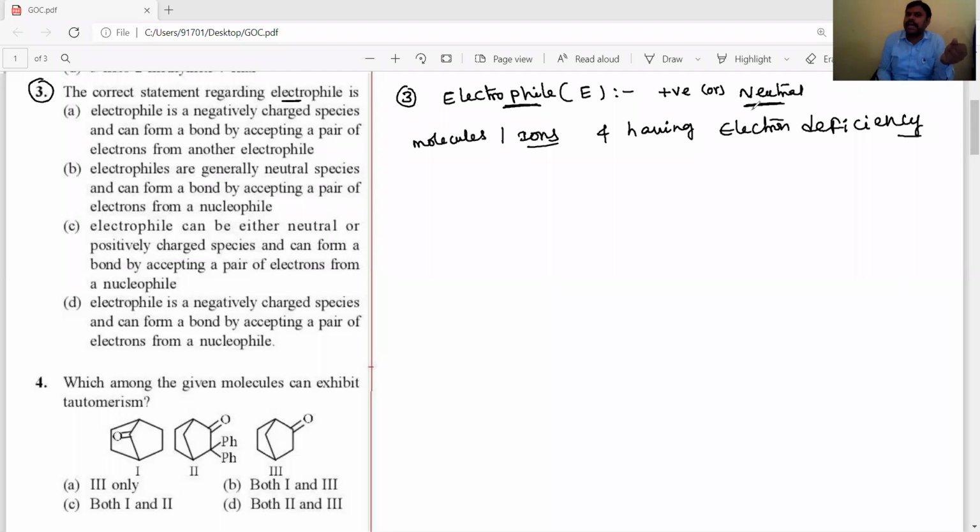All Lewis acids are electrophiles only, because Lewis acids accept electron pairs because of the presence of electron deficiency. So those are called electrophiles. The Lewis acids belong to electrophiles only. Okay, students. Now we have to identify the correct statement regarding electrophiles. These electrophiles are electron deficient species. They bond with nucleophiles.